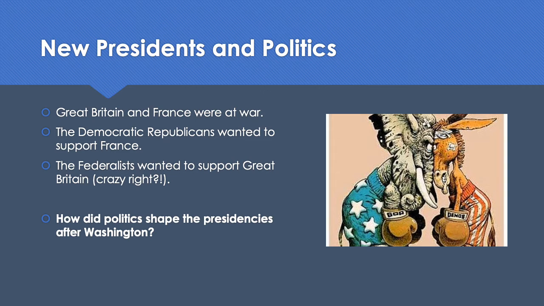John Adams agreed with Washington. As president, he tried many ways to maintain peace. He kept America out of war, but in doing so, he lost a lot of popular support. Federalists who wanted war turned against him. Democratic Republicans weren't going to support him anyway. When Adams ran for president again in 1800, he lost. The new president became Thomas Jefferson.